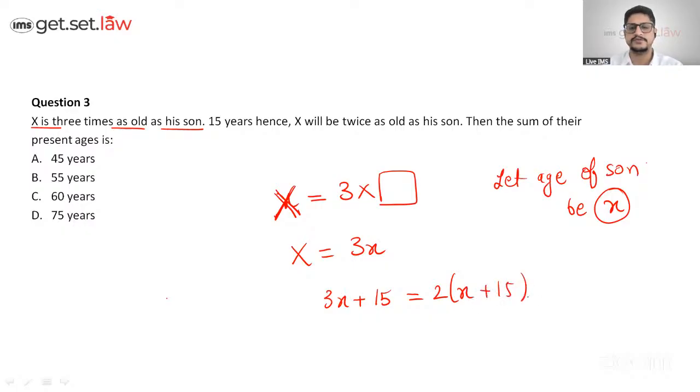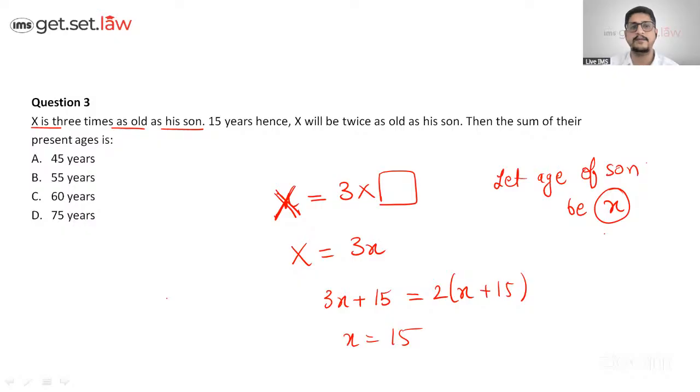And then you just need to solve it, right? That becomes so basic. 3x plus 15 equals twice of x plus 15. So how is it going to be? x is equal to twice of 15 minus 15, so x is 15, right? So the age of son is 15.